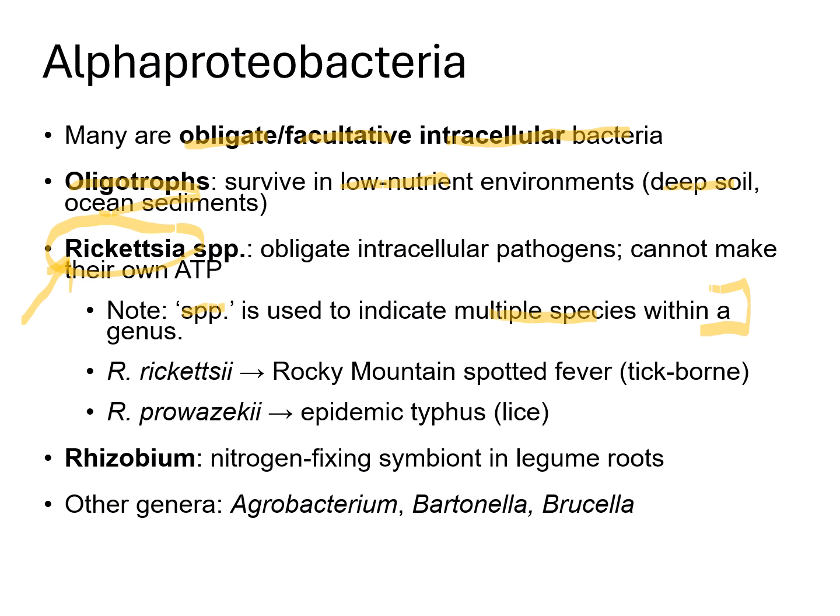So Rickettsia are obligate intracellular pathogens, and they need to live inside of a host because they cannot make their own ATP. So the host cell makes ATP and they use it for their own reactions. Examples of Rickettsia species include Rickettsia rickettsii. This causes Rocky Mountain spotted fever, which is a tick-borne disease.